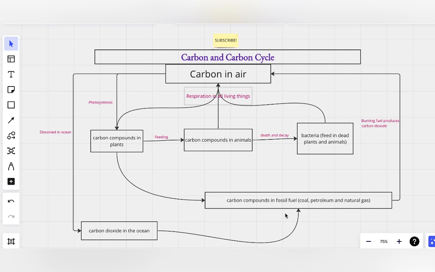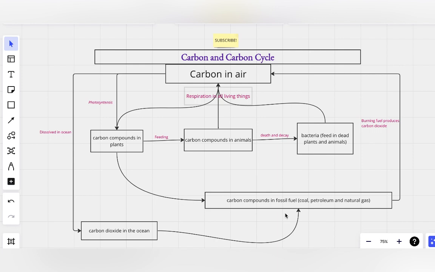Okay, before we begin to explain carbon and the carbon cycle, in what form is carbon in the air? It's not just in the form of carbon, it's in the form of carbon dioxide. Just like nitrogen is not just in the form of nitrogen in the soil, it's in the form of nitrate. So carbon is in the form of carbon dioxide in the air. We're going to talk about this, but before that, let's first take a look at the element called carbon.